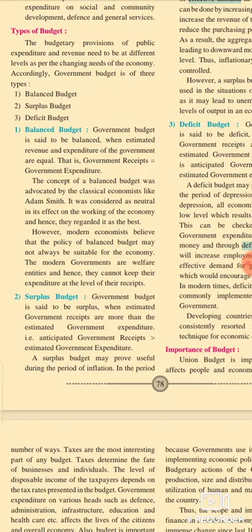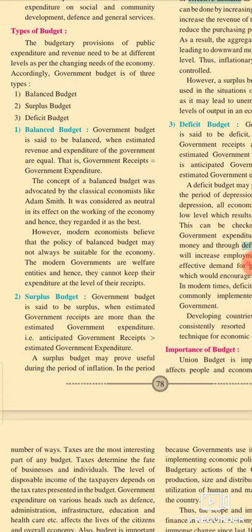The modern governments are welfare entities, and hence they cannot keep their expenditure at the level of their receipts. So here two views are mentioned, classical economists and modern economists.